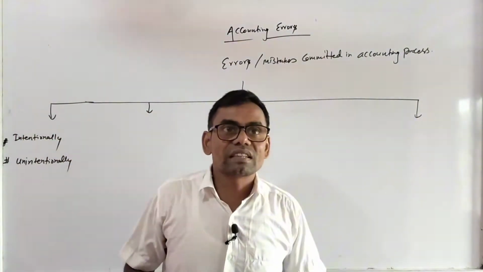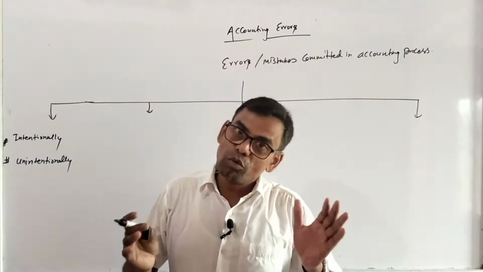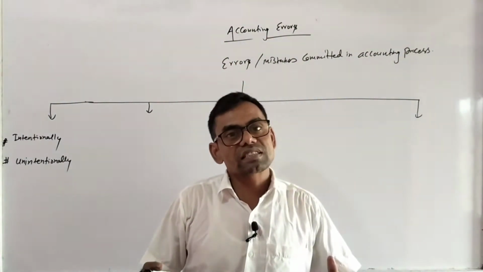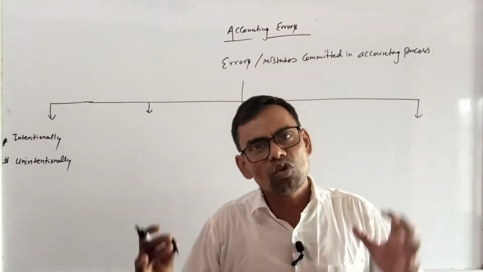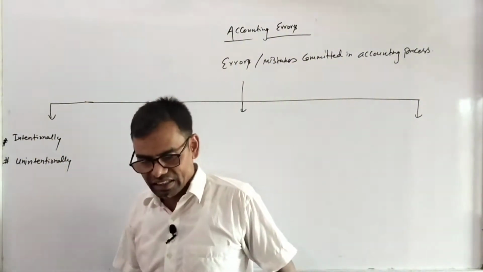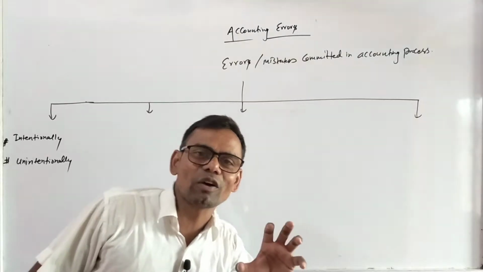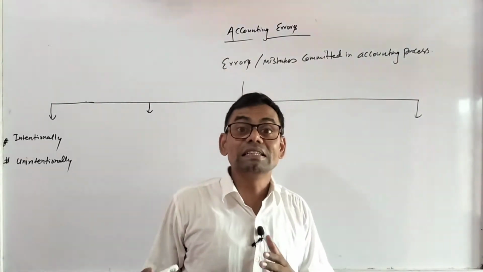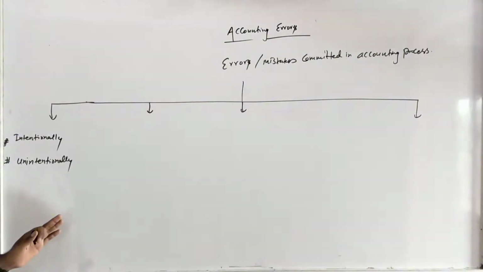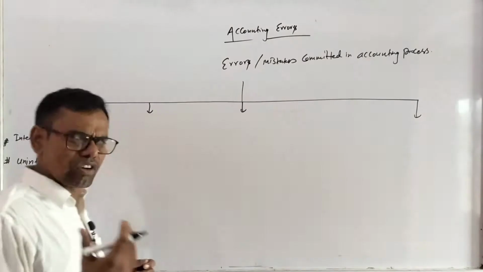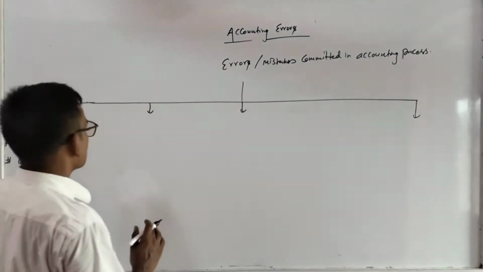Intentional mistakes are those which we know about, or we do knowingly. The mistakes which we do knowingly are called intentional. It is also called fraud, and it is very difficult to find out fraud because it is done intentionally. Similarly, the mistakes we don't know about, because of lack of education or lack of knowledge, are called unintentional mistakes.